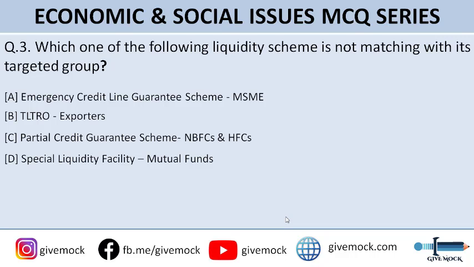So you can try to attempt this question. Meanwhile, I'll answer this question. The correct answer is option B, that is TLTRO for exporters. This is the incorrect one. TLTRO is Targeted Long-Term Repo Operation, and that is targeted at reducing the long-term interest rate in the market. So moving on to question number 4.